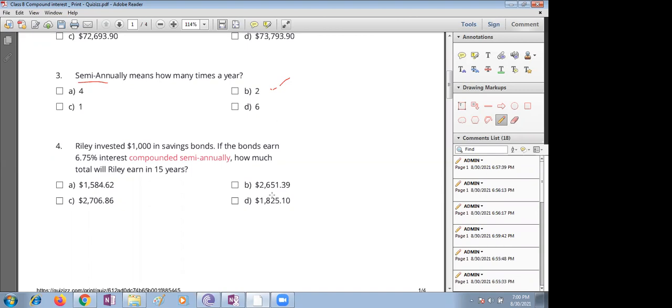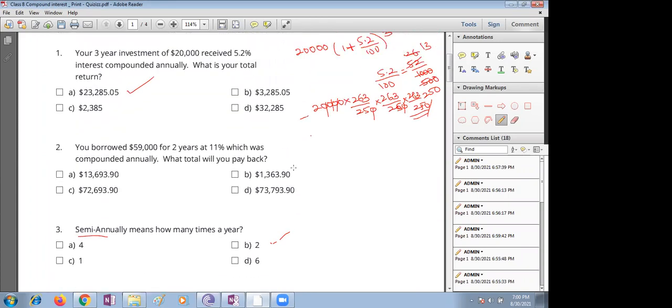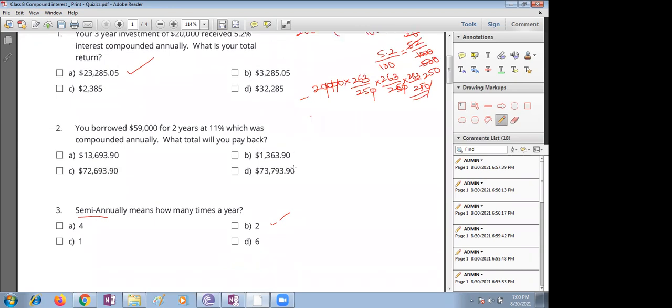Ma'am, many people left. Compounded semi-annually. Ma'am, only 11 people are in the class. I think some people left. The answer I got is C, ma'am. Okay. What is the... Rishit? Krishna, Richa. Ma'am, I'm saying that some people left. There are only 11 people in the class. Who is that? Ma'am, it's not Rishit.